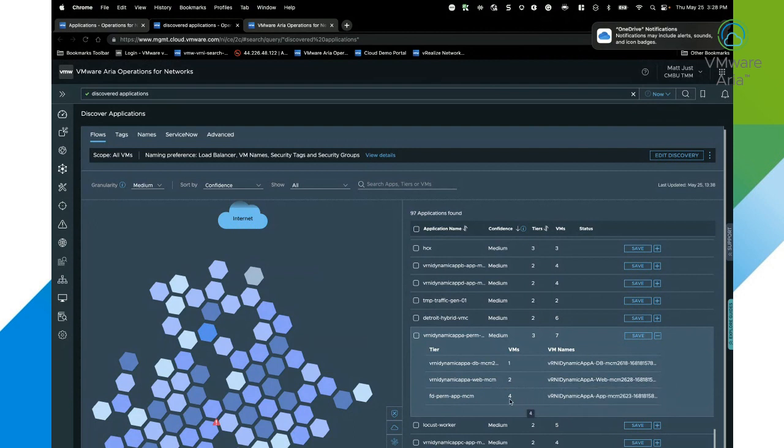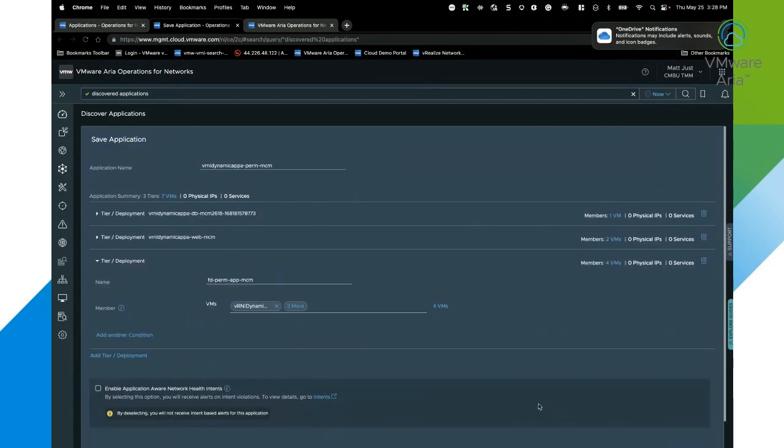And I can see that it created an app tier and it put 4 different application based VMs within that tier. And I can come over and click save, and I can rename this application to anything that I want to call it. So if I have a specific naming convention that we use within our organization, I can simply come in and rename the application. I can just call it VRNI Dynamic App A, as it's defined here.